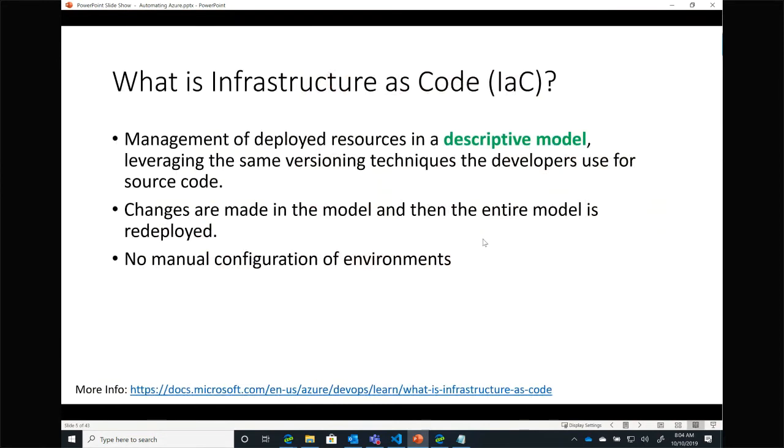So at the end of the day, what is infrastructure as code? It's this idea that I'm going to be able to deploy these resources using this descriptive model, and using a lot of the same versioning and source control techniques that our developers have been using for their code, C#, Java, .NET, whatever, for many, many years.